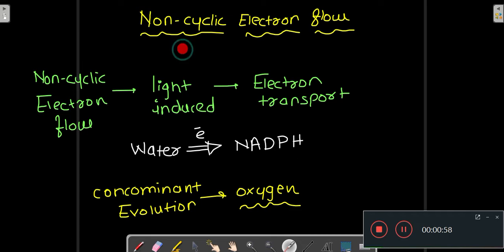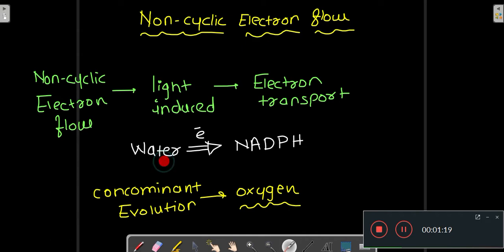Non-cyclic electron flow is light-induced electron transport. That is, because of light there is electron transport. And from where to where is the electron transport? Electron transportation takes place from water to NADPH.